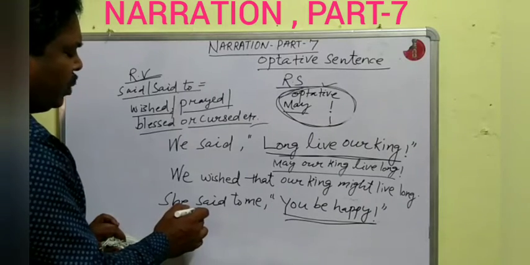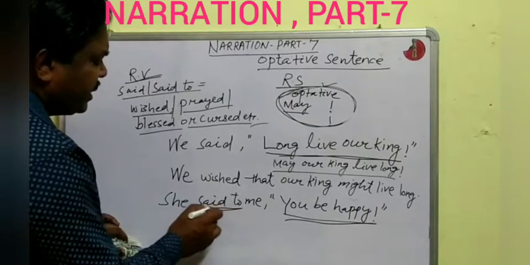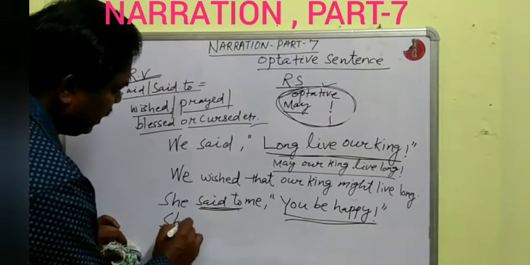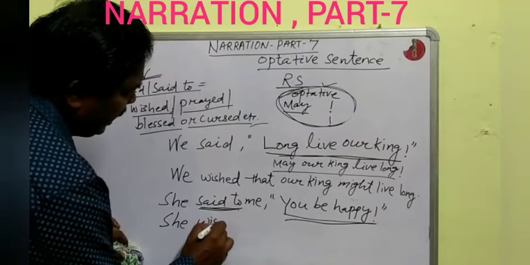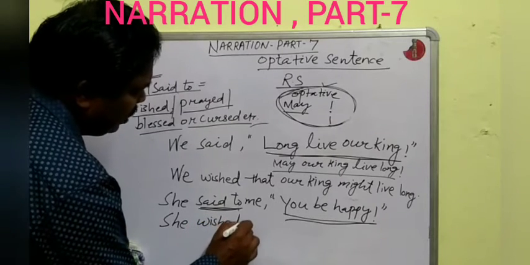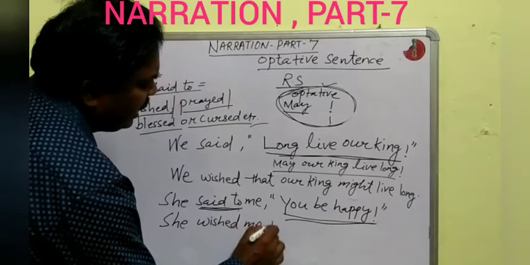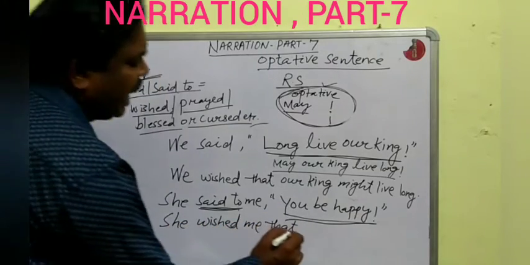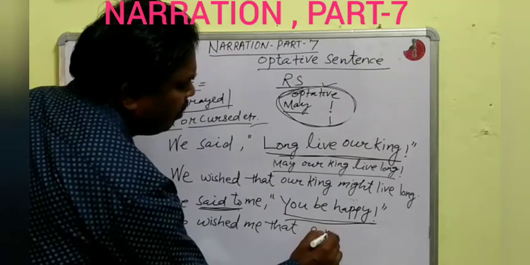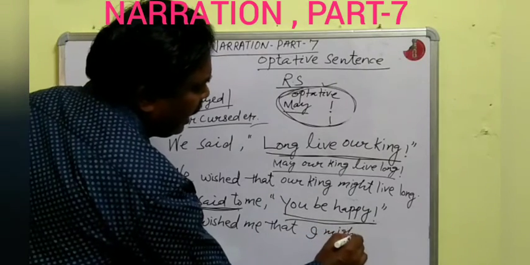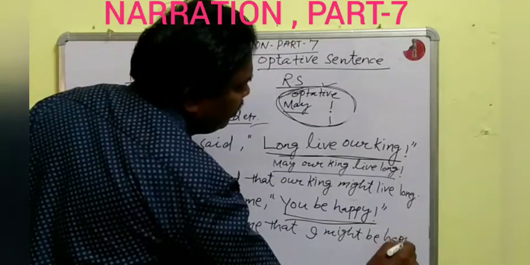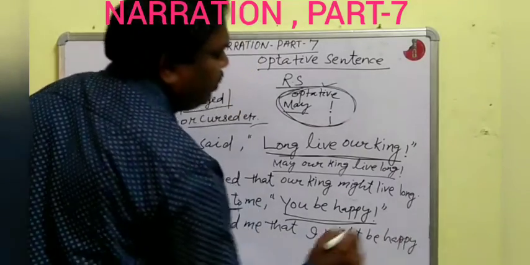And we shall change the reporting verb said to into wished. She wished, W-I-S-H-E-D. She wished me that I might be happy, H-A-P-P-Y. I might be happy.